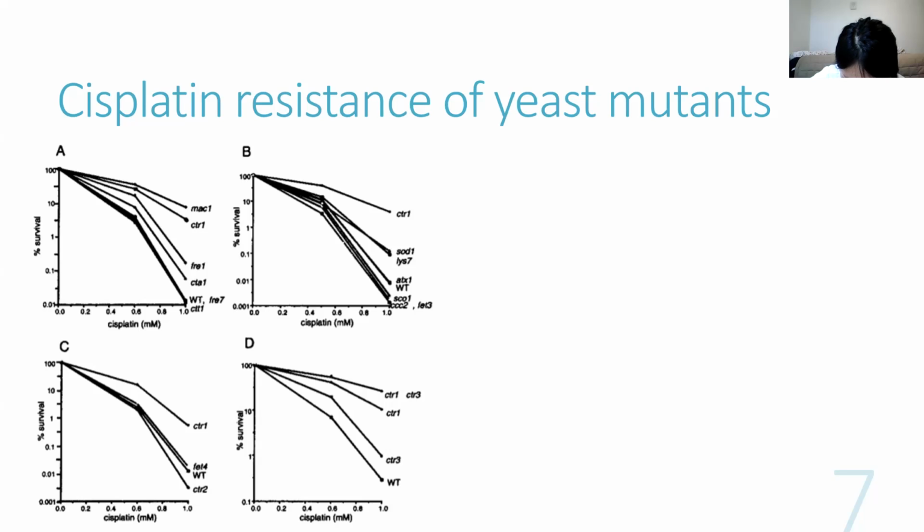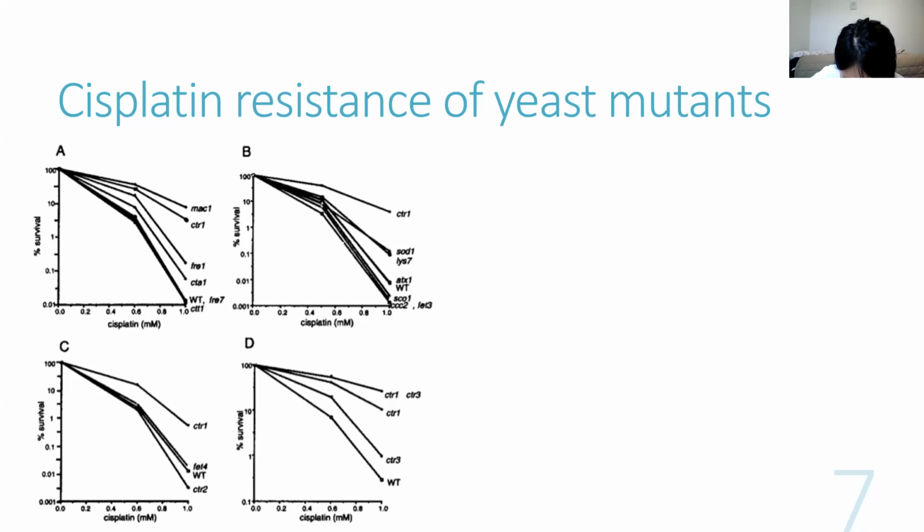To determine whether this cisplatin resistance of CTR1 mutants results from an effect on intracellular proteins that mediate intracellular copper trafficking and neutralization, we measured cisplatin resistance of ATX1, CCC2, FET3, LYS7, SOD1, COX17, and SCO1 mutants. Significant increases in cisplatin resistance as compared with the CTR1 mutant in quantitative assays were not observed. Thus, defects in proteins involved in intracellular copper distribution or utilization apparently do not play a major role in cisplatin resistance in yeast.